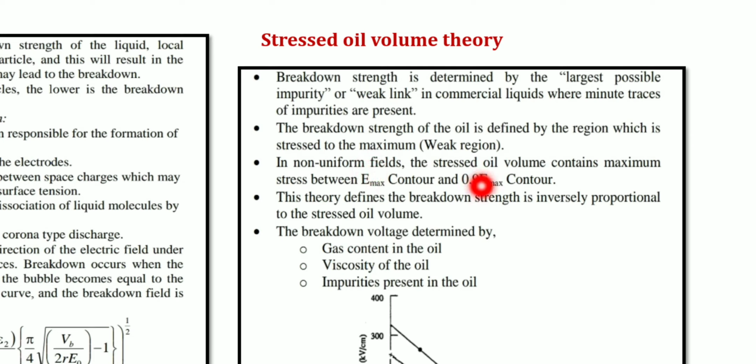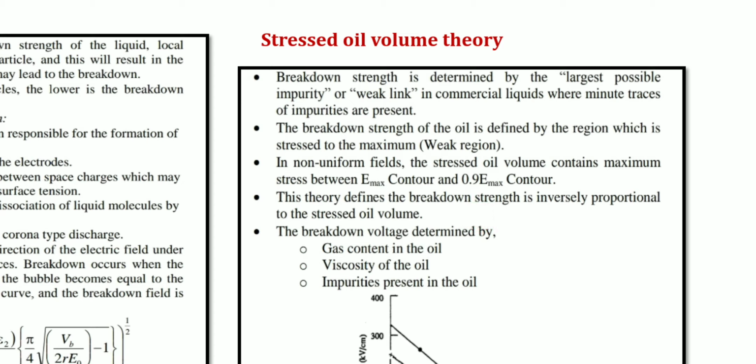This E max is the applied electrical field, which is non-uniform in nature, meaning the stressed oil volume contains the stresses between these two values. So which theory is this? The stressed oil volume theory defines the breakdown strength, which is inversely proportional to the stressed oil volume. Getting my point? In this theory, the breakdown strength of the oil is inversely proportional to the volume of the stressed oil.